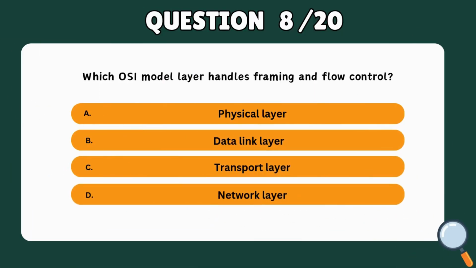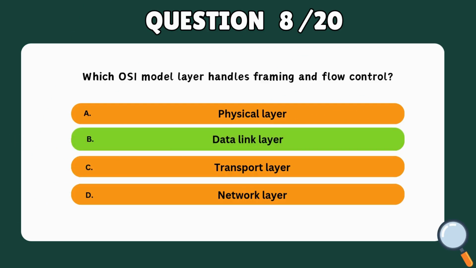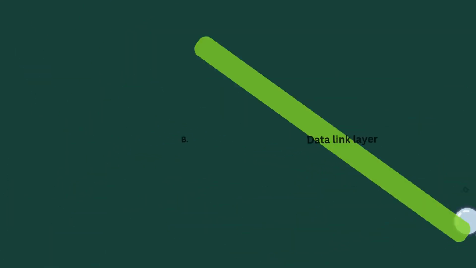Question 8. Which OSI model layer handles framing and flow control? A. Physical layer. B. Data link layer. C. Transport layer. D. Network layer. Correct answer: B. Data link layer.